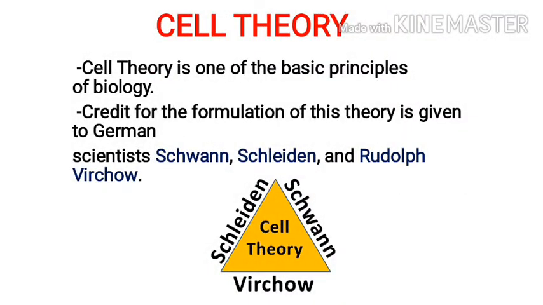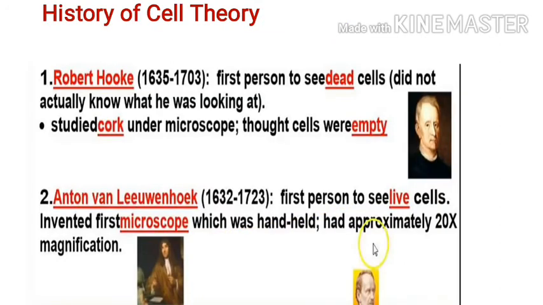Hello students, today we will discuss cell theory. Cell theory is one of the basic principles of biology. Credit for this cell theory is given to German scientists Schwann, Schleiden and Rudolf Virchow. Now comes the history of cell theory.